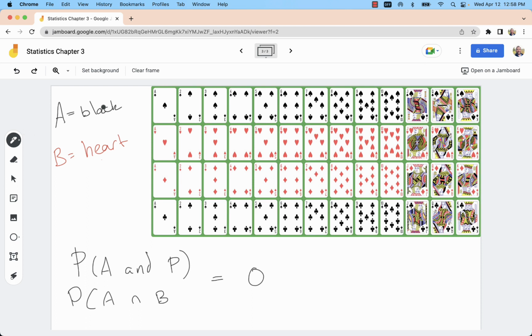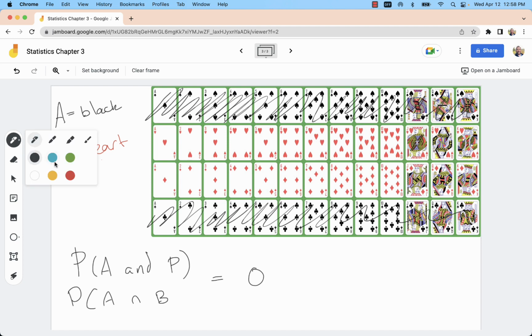events. To demonstrate this, let's start by just shading these events. So all the black cards would be this top row and this bottom row. We have the hearts here in the second row. So we can actually see that the intersection of these events, which we have in this symbol, is 0. So an intersection, when we visualize it, we should see some kind of overlap there. There should be some card where those intersect. So in this situation, these are disjoint.